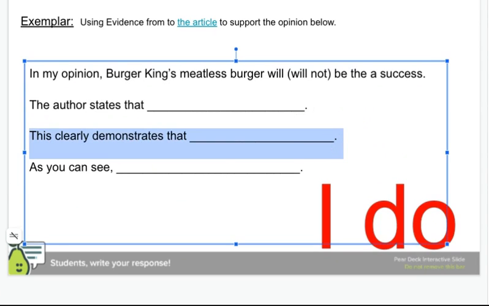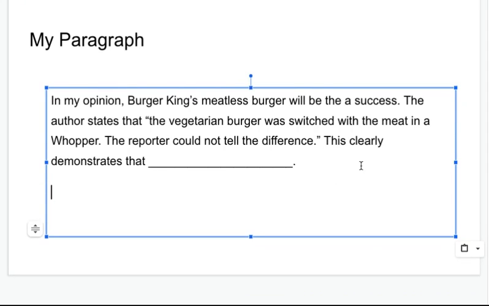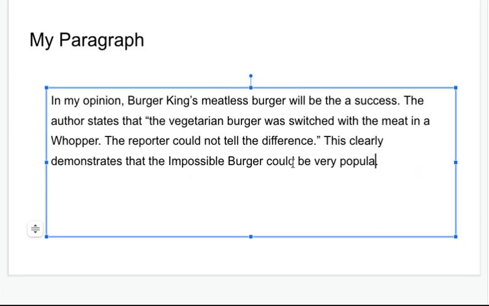Now I'm going to tell my reader what to think. So right here, I'm going to go ahead and put that, and this is our language for today. This clearly demonstrates that the meatless burger, it's called the Impossible burger, could be very popular. I can see that, can't you? Right? If it tastes just like a real burger, that's great evidence that it could become very popular.